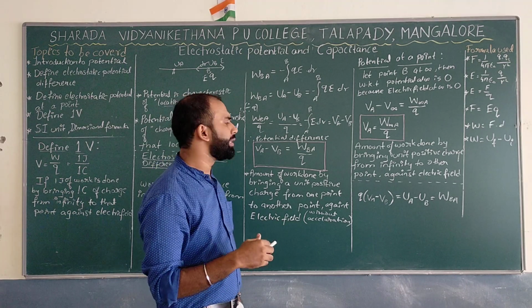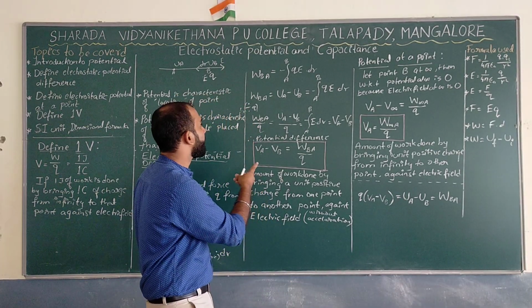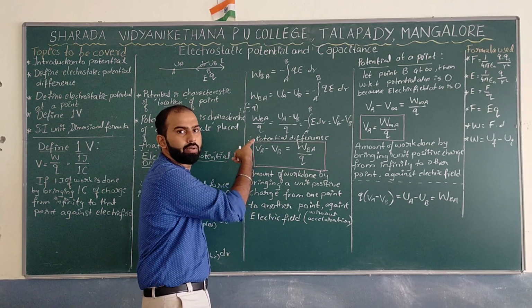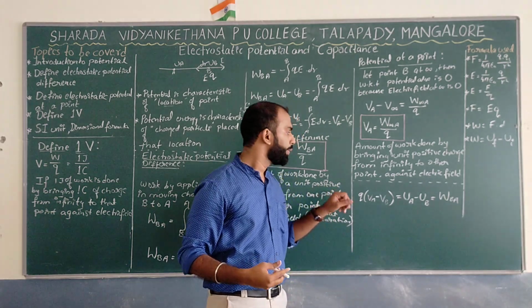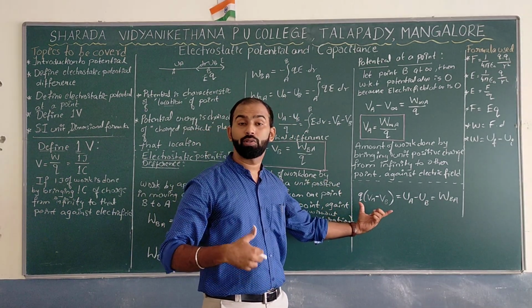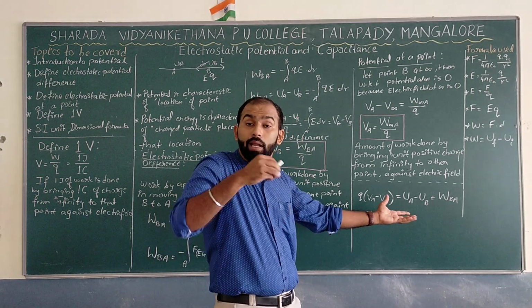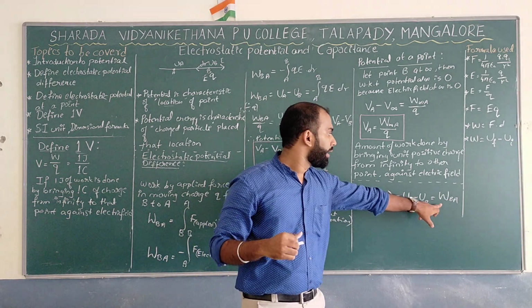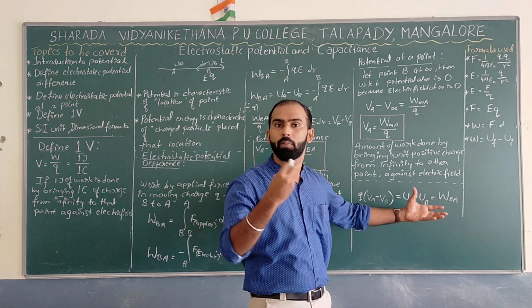Now, if I want to see a few applications of what we have discussed so far, let us take this relation, which I have simplified like this. Where Q is the charge, VA minus VB is the potential difference, UA minus UB is the potential energy difference, and WAB is the work done in that process.